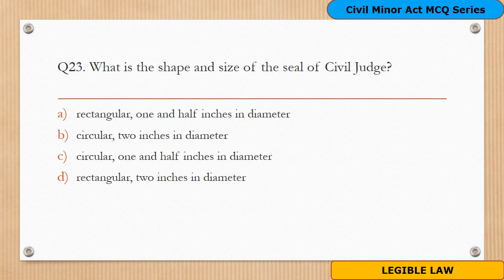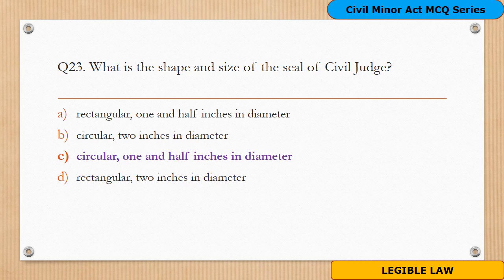Moving to the next, question number 23. What is the shape and size of the seal of the civil judge? And the options are A. Rectangular and 1.5 inches in diameter, B. Circular and 2 inches in diameter, C. Circular and 1.5 inches in diameter, D. Rectangular and 2 inches in diameter. And the right answer for this is option C, circular and 1.5 inches in diameter.